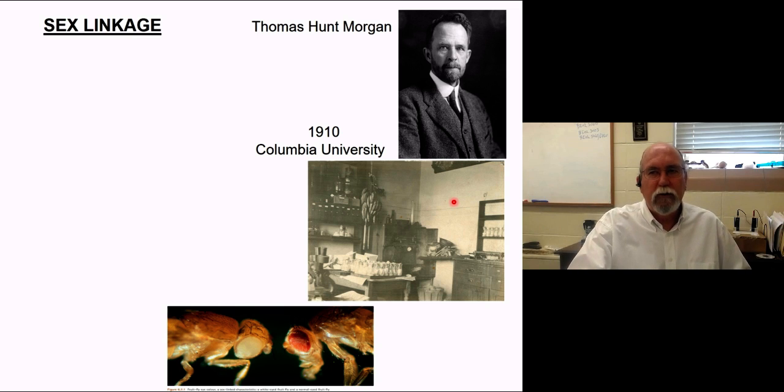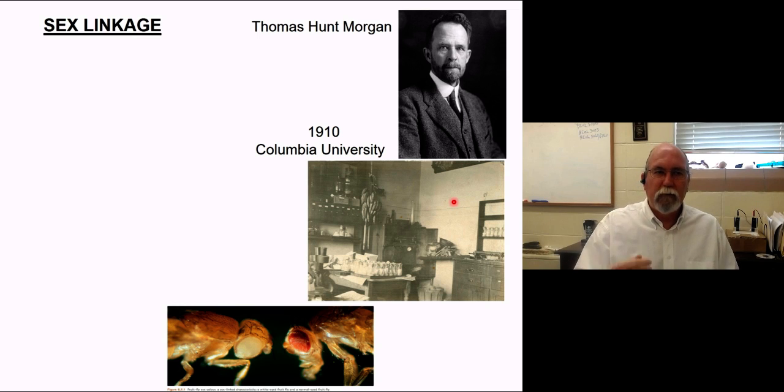Hunt was interested in working with fruit flies, and this is actually his lab at Columbia. You can see the fruit hanging here. One day he was looking through his little microscope, which is shown right here, and he observed what were normally red-eyed flies. They're hemizygous, as they're called, the typical wild type for the fruit fly, Drosophila melanogaster. And there was an individual that was a male that looked like this.